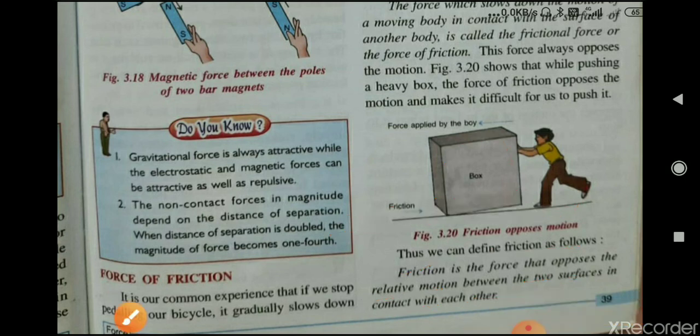So I hope all of you understood the frictional force. You have to read this force of friction so that it will be more clear to you.